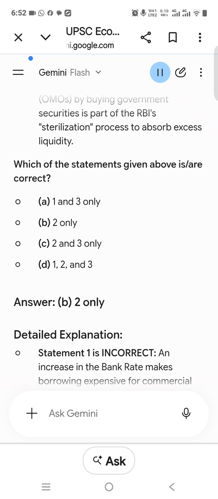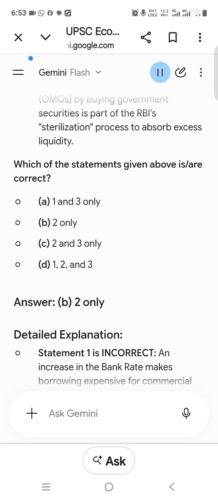1 and 2 only. Detailed explanation. Statement 1 is correct. Capital receipts are financial transactions that either lead to a future obligation, liability, like loans, or reduce existing government holdings, assets, like selling PSU shares. Statement 2 is correct. Market borrowing increases government debt liability, and disinvestment reduces government-owned equity assets. Both are capital receipts. Statement 3 is incorrect. Interest earned on loans granted is a routine income that neither reduces assets nor creates liabilities. Therefore, it is a revenue receipt, not a capital receipt. Recovery of loan principal, however, is a capital receipt.